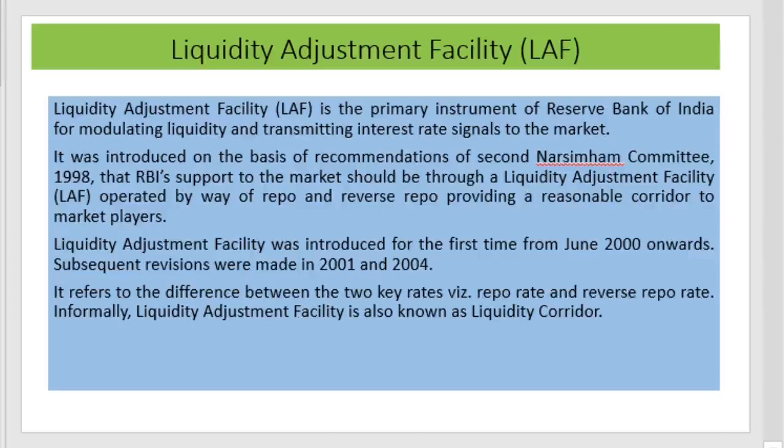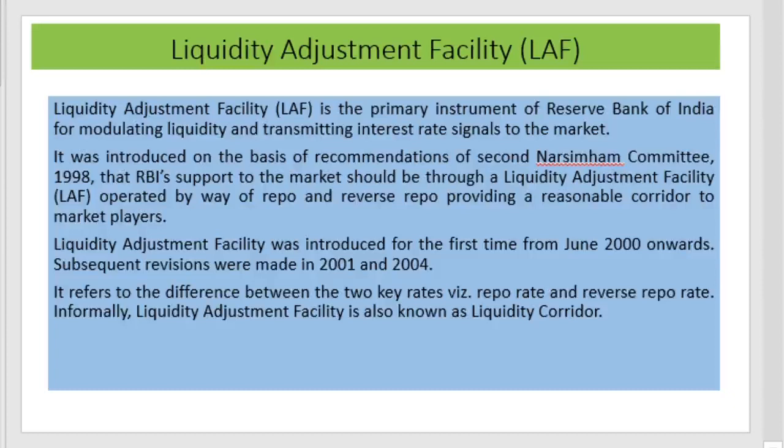It was introduced on the basis of the recommendation of the Second Narasimhan Committee Report of 1998. The liquidity adjustment facility mechanism was introduced in accordance with the second report of the Narasimhan Committee. And according to the Narasimhan Committee recommendation, RBI's support to the market should be through the liquidity adjustment facility operated by way of repo and reverse repo, providing a reasonable corridor to the market players.